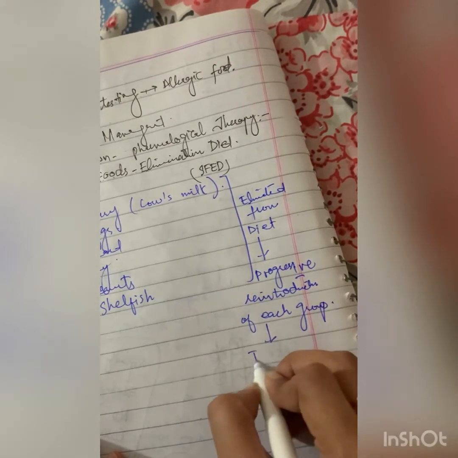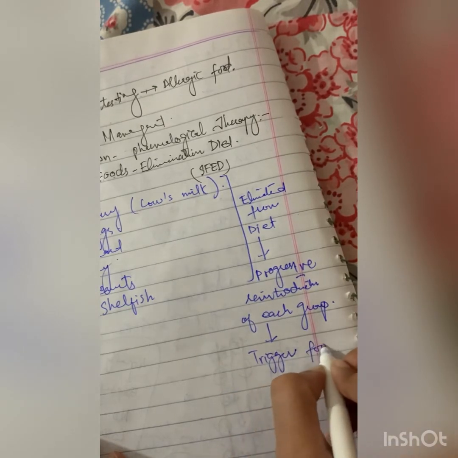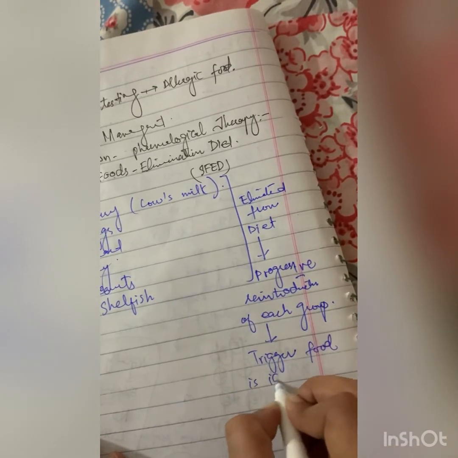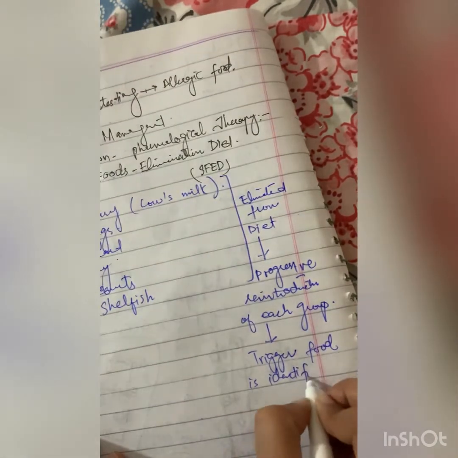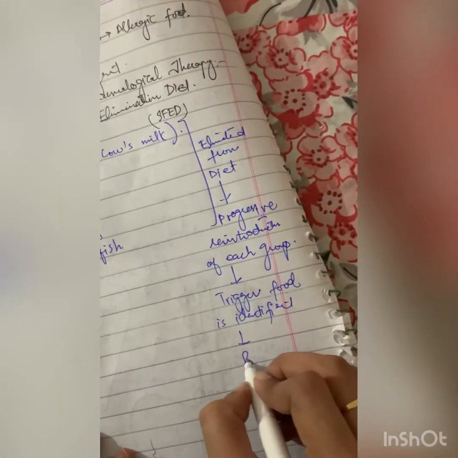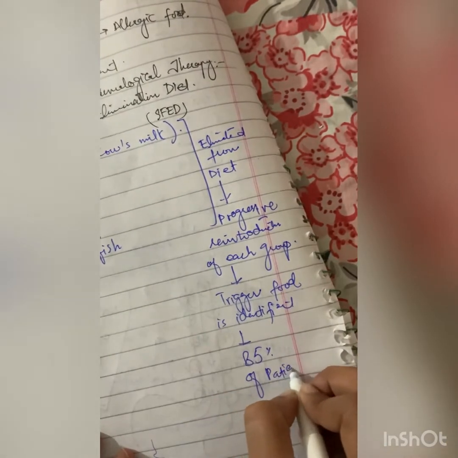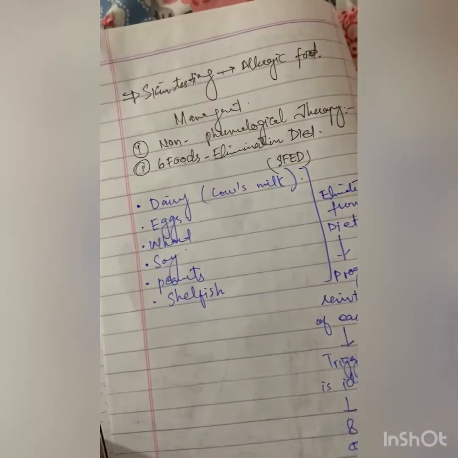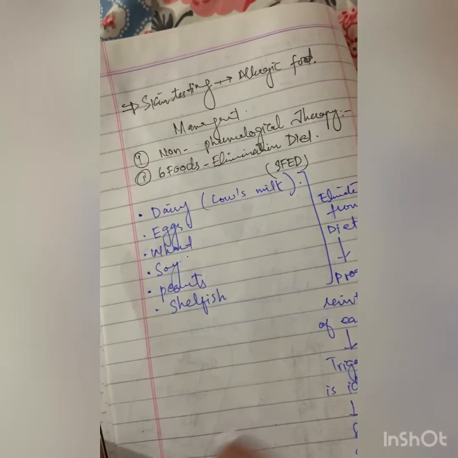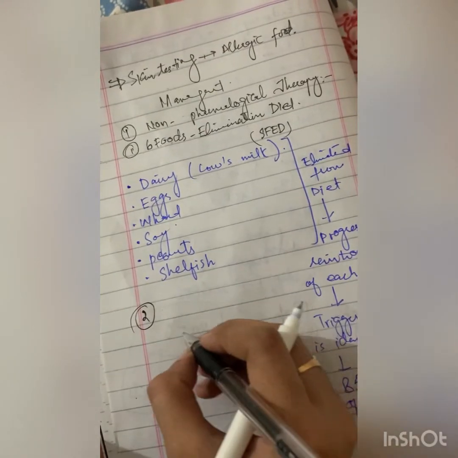In this way, the trigger food is identified in up to 85% of the patients. So this is a very competent therapy if performed skillfully. Then the second food modality is the elemental diet.